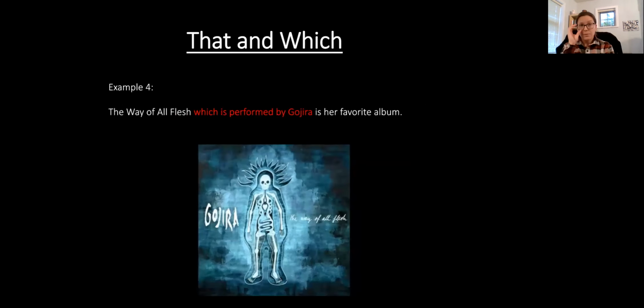In our last example, The Way of All Flesh, which is performed by Gojira, is her favorite album. Here, our adjective clause is which is performed by Gojira, and the noun is The Way of All Flesh. And again, this is specific. So The Way of All Flesh is the name of the album, and it's her favorite album. Our clause, which is performed by Gojira, is extra information. And unlike our previous examples, we're not going to include commas here because we have the word which instead.